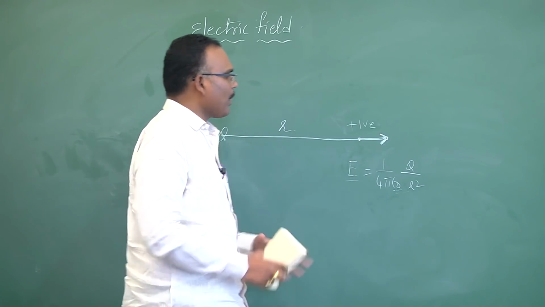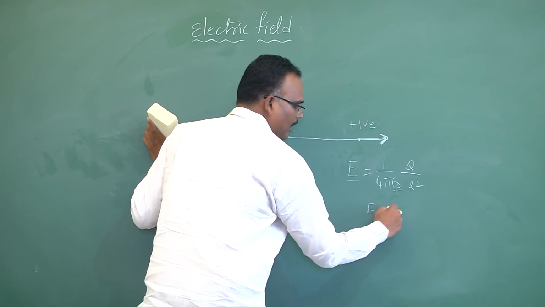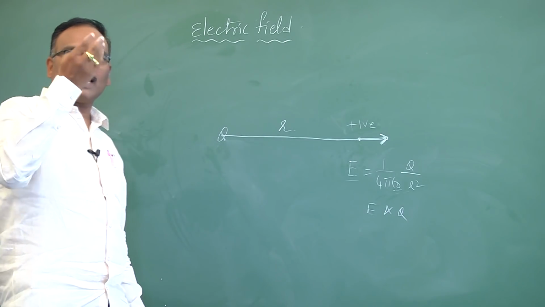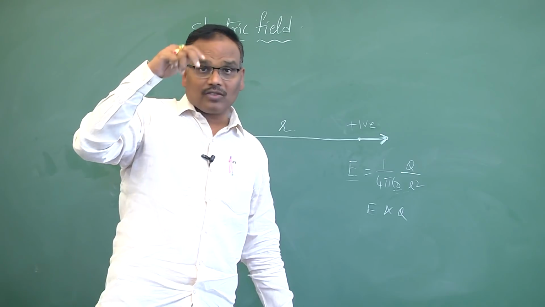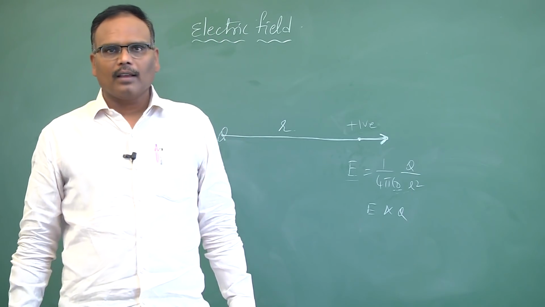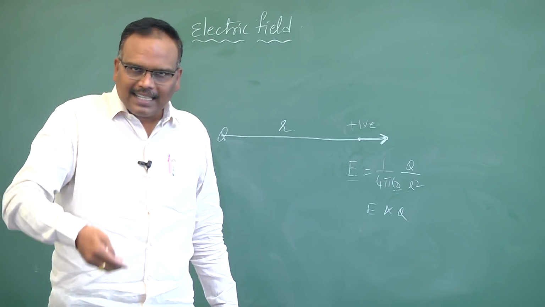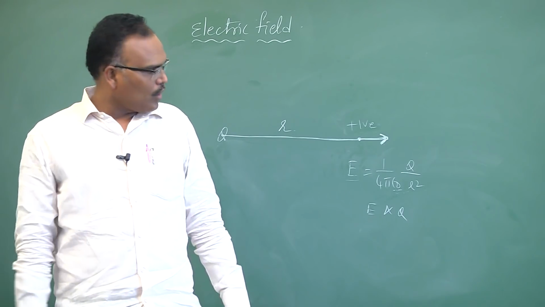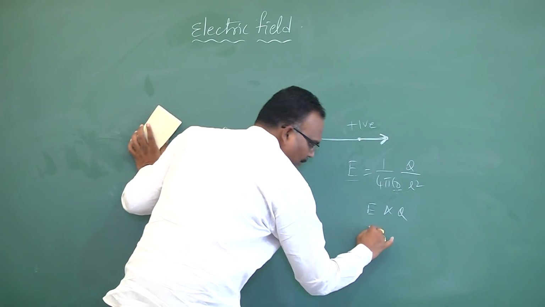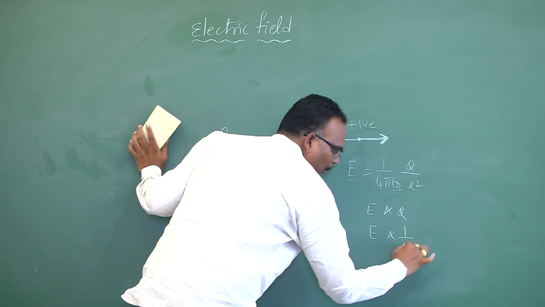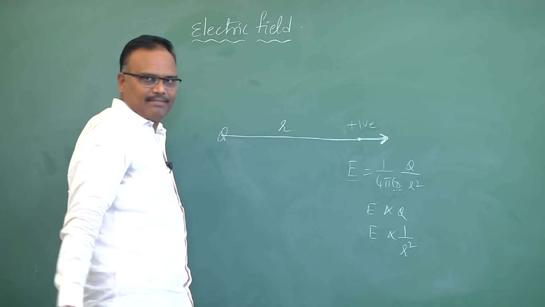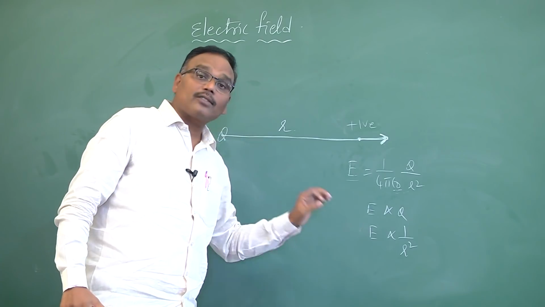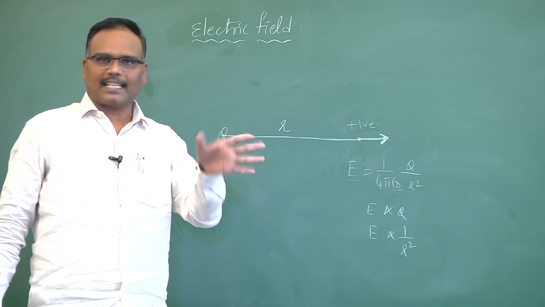Electric field is directly proportional to Q. If the magnitude of charge is more, the electric field strength will be more at that point. If the magnitude of charge is less, the electric field strength will be less. Last factor: electric field is inversely proportional to the square of the distance. If distance increases, the electric field strength at that point decreases.